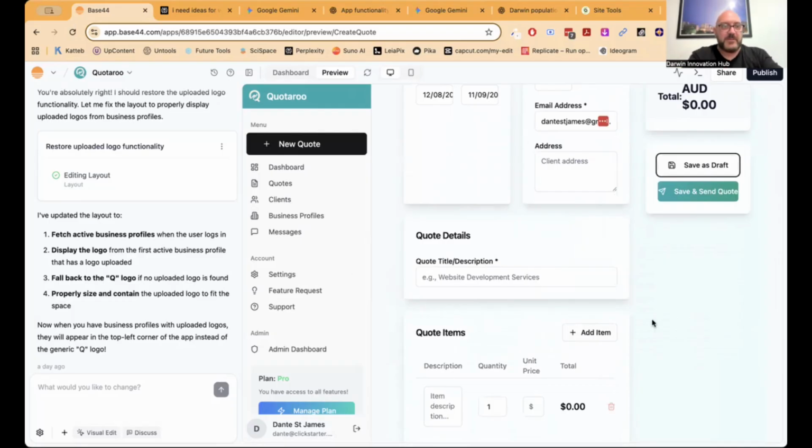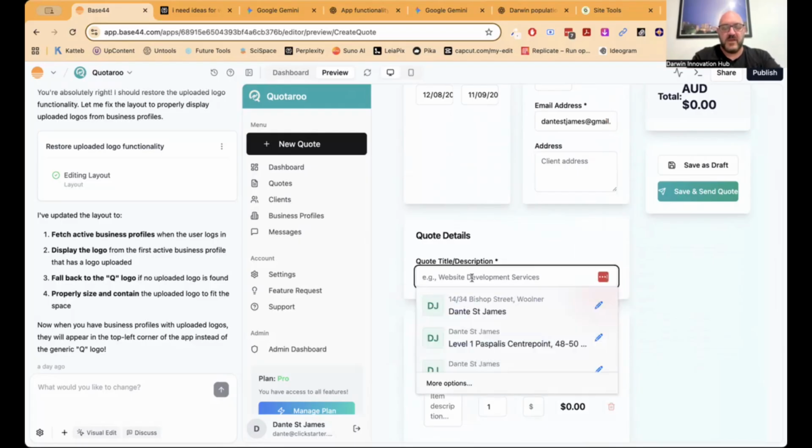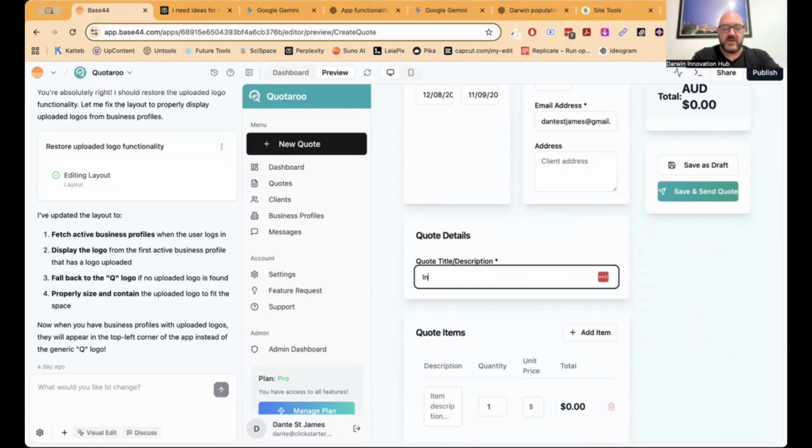This is all squished up, by the way, because it's got this layout on the left. On the regular website, it's actually really cool. I could say, let's just say Instagram Reels times 6.